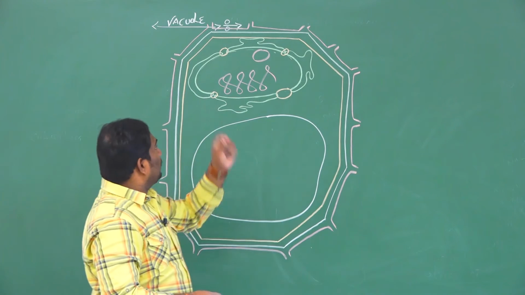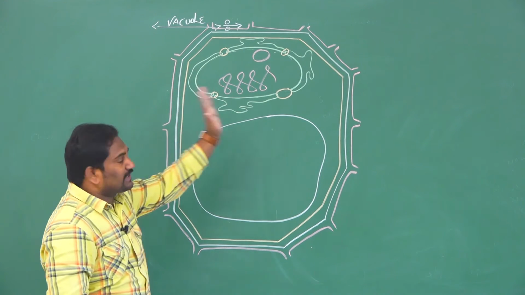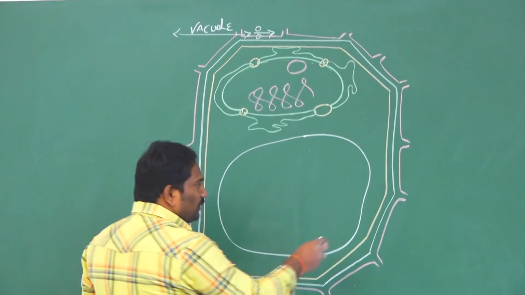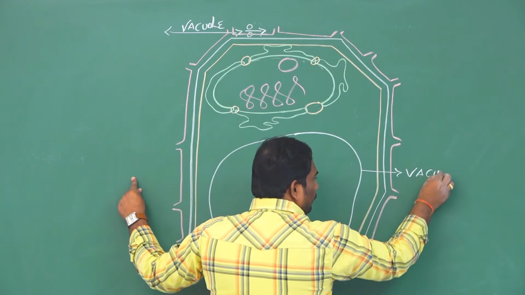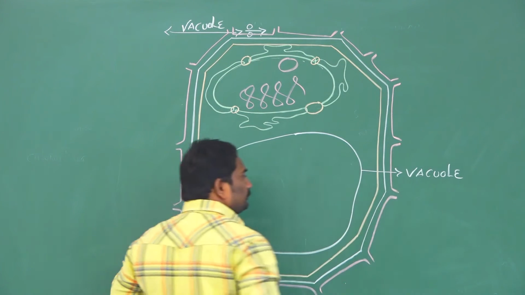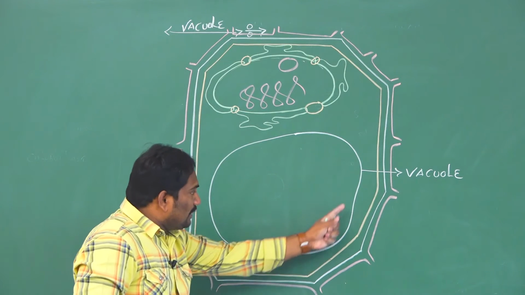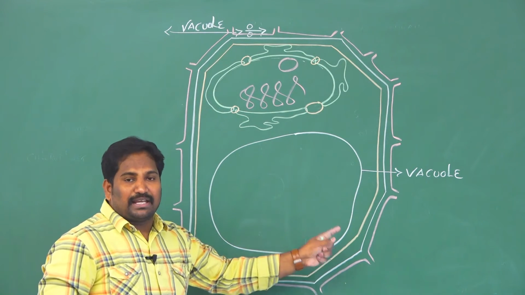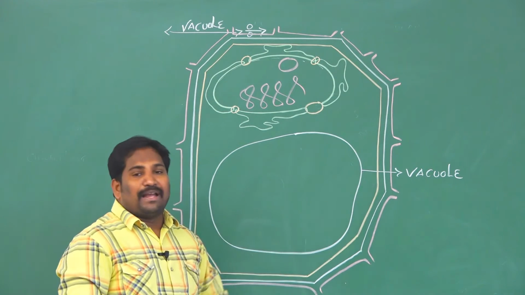Now the class is vacuole. For example, this is one eukaryotic cell, for example a plant cell. This structure we call the vacuole. The spherical shaped, single membrane bound cell organelle present in eukaryotes and in prokaryotes is called the vacuole.